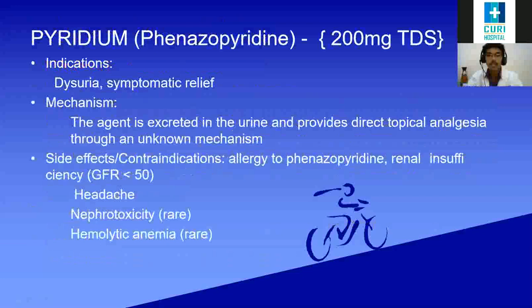So one more drug is pyridium. Pyridium is a brand name, okay. Phenazopyridine is the generic name. We usually give 200 mg TDS. What does it do? The mechanism of action.